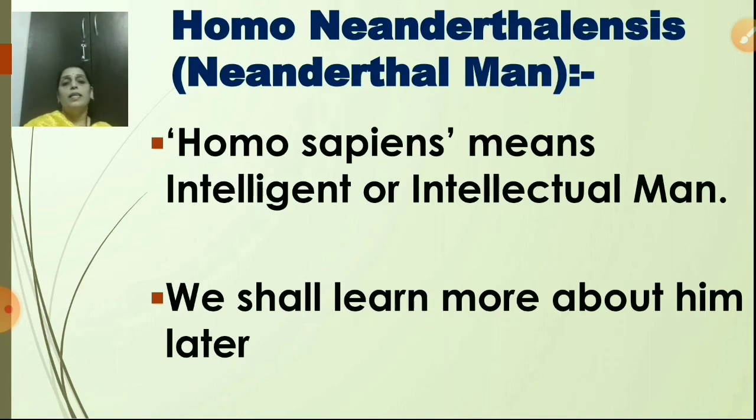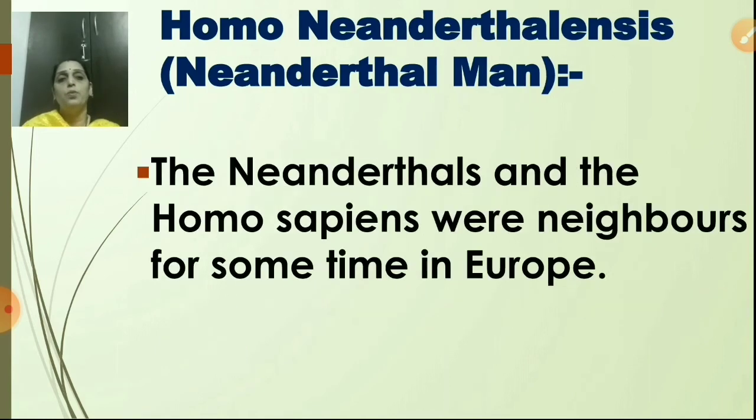Okay. Now the next, we shall learn more about him later. Okay. Afterwards we are going to learn more about him. Now the Neanderthals and the Homo sapiens were neighbors for some time in Europe. Means in Europe they were both neighbors of each other.